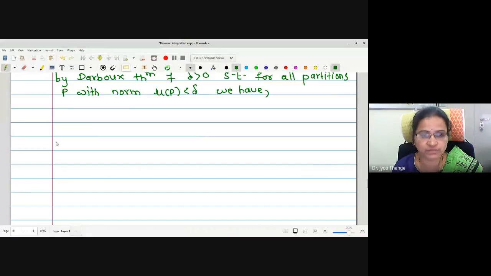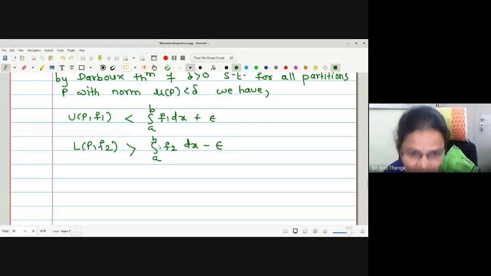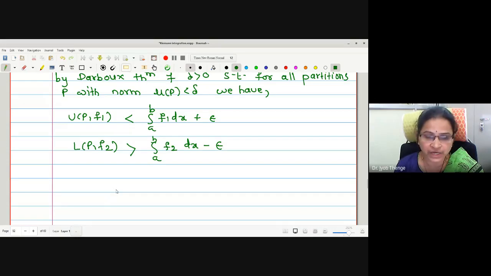For Darboux theorem, we will write for UPF1, and we know for UPF1 it is strictly less than upper integral plus epsilon, but upper integral is equal to integration because the function is integrable. Therefore, I will write integration f1 dx plus epsilon. One term I will write for LPF2. We know lower sum is always greater than or equal to lower integral minus epsilon, but lower integral is equal to exact integration because the function is integrable.